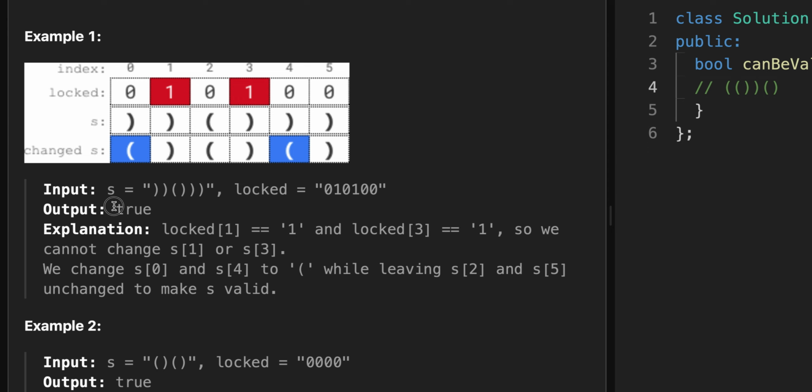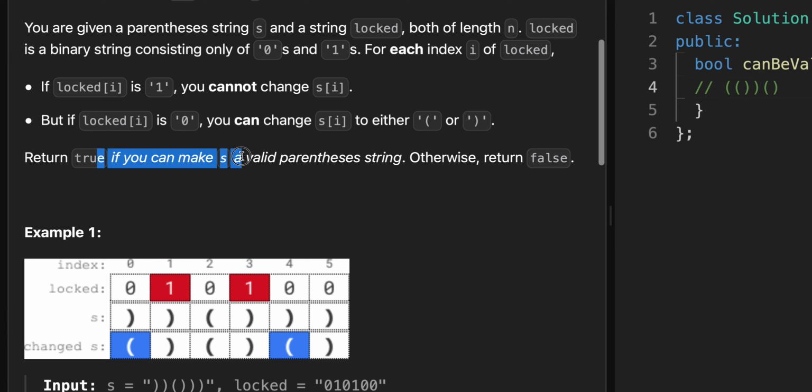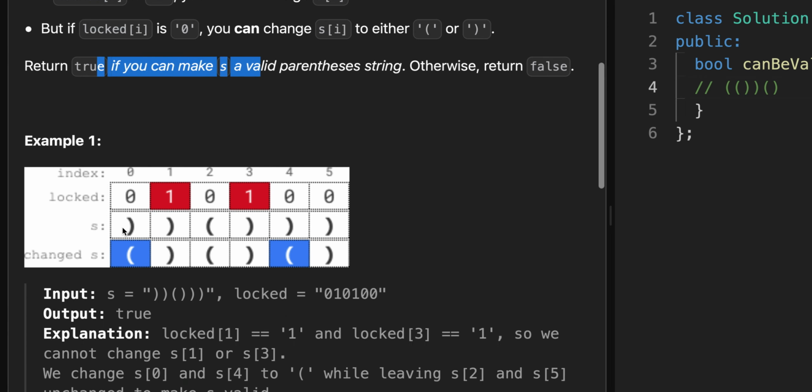Okay, and hence they return true, because the task is to return true if you can make s a valid parentheses string. As it originally stood, it was not a valid parentheses string. After some modifications, namely the blue cells, this is a valid parentheses string.